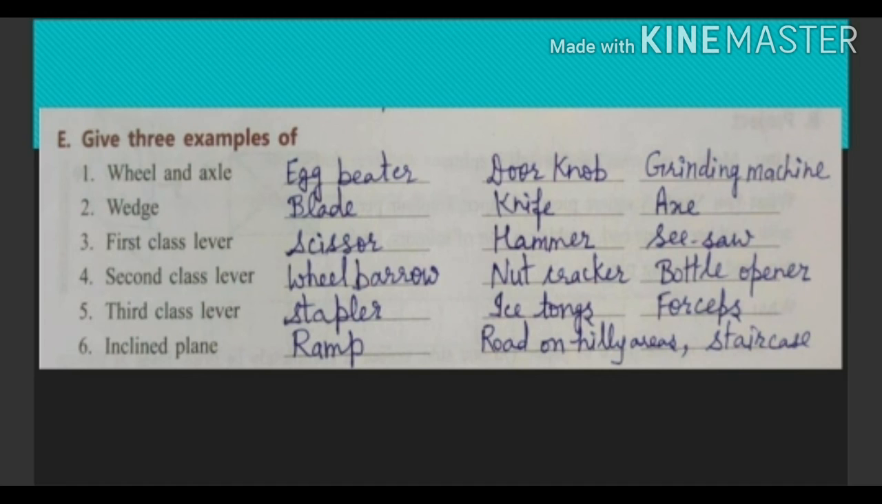Second class lever. Examples are wheelbarrow, nutcracker, bottle opener. Third class lever. Stapler, ice tongs and forceps. Inclined plane. Its examples are ramp, road on hilly areas and staircase. These are the examples of inclined plane.